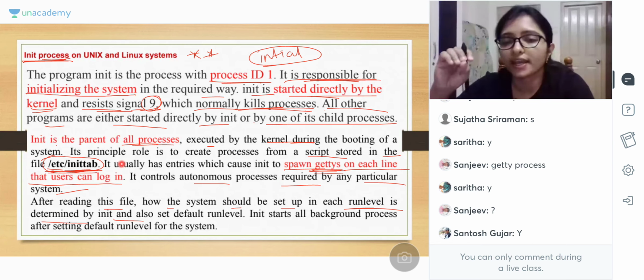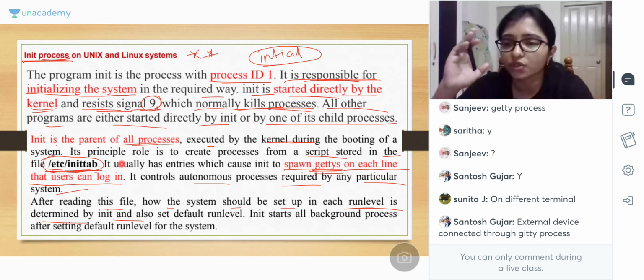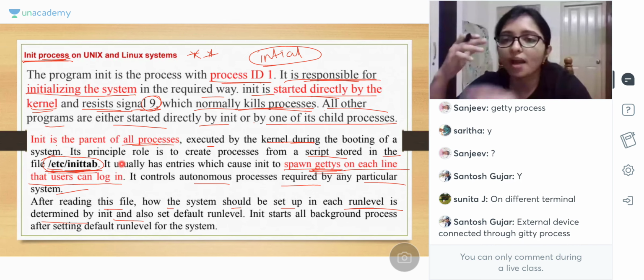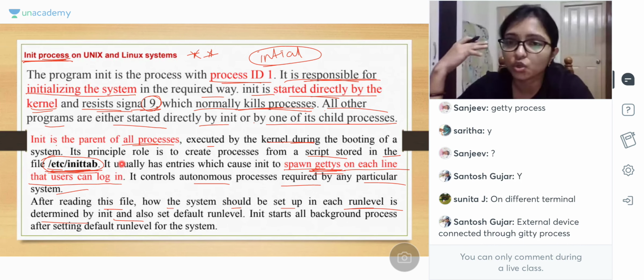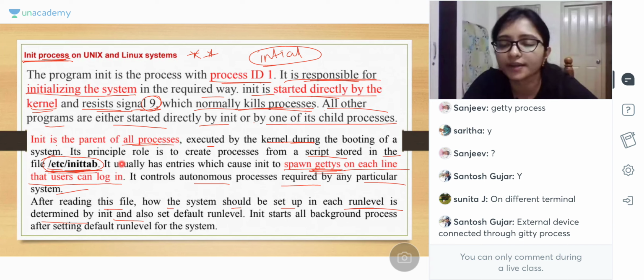मतलब जब भी आपका लॉगिन हो रहा है तो कोई तो एक है जो आपको बोलेगा कि आपको init process क्रिएट करना है. हाँ, डिफरेंट टर्मिनल में आपको कोई तो है जो एक्सटर्नल डिवाइस कनेक्टेड थ्रू GT process. यस, मतलब आप लॉगिन हो गए तो आप लॉगिन हो गए, वो इन्फॉर्मेशन कहाँ से आएगा? ठीक है, when you logged in the system, then through which the information will be provided that you are logged in, then your init will be created. So from the external, that is the keyboard, where we are entering our password. That is the external device. So keyboard is the external device.